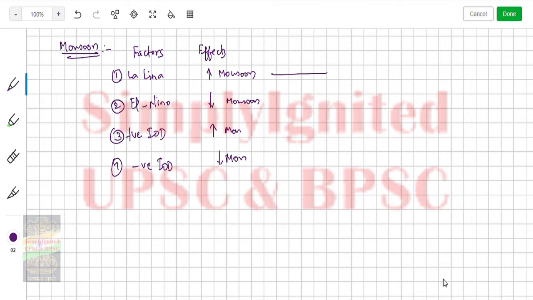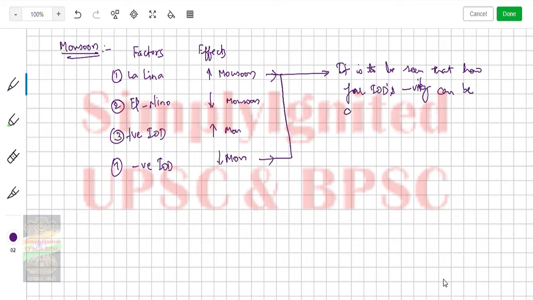So it is said that La Nina and negative IOD are there, these 2 are coming together. So it is to be seen how far IOD's negativity can be compensated by La Nina's positivity. This is what it is. You understand it now? Now let's move further and see the next one.